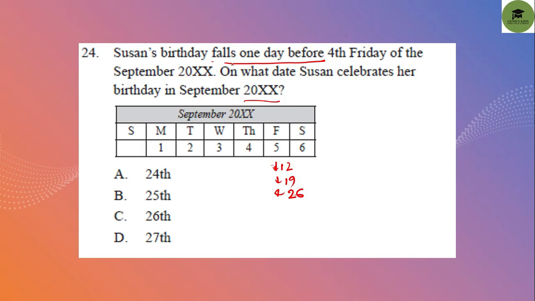Now here it is written one day before. So one day before 26 is 25. So what will be the answer? The answer will be option B, 25th. 25th of September 2086.